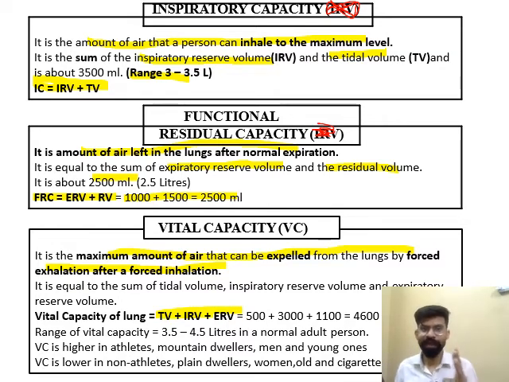Three volumes combined form the vital capacity of the lungs, and the range of vital capacity is near about 3.5 to 4.5 liters. In athletes, mountain dwellers, or men, the value of vital capacity is higher than in non-athletes, plain dwellers, or women.